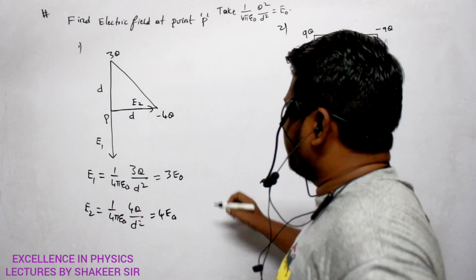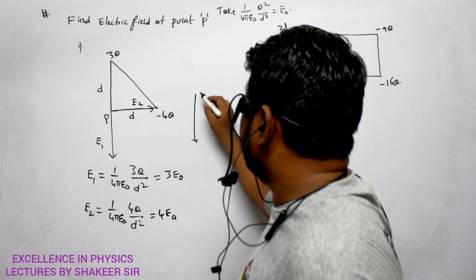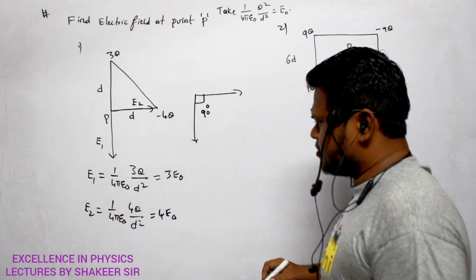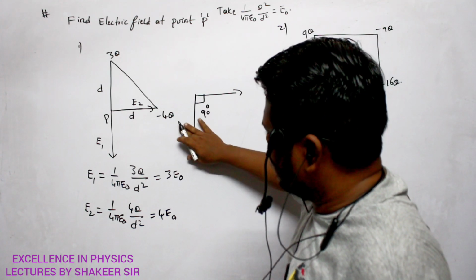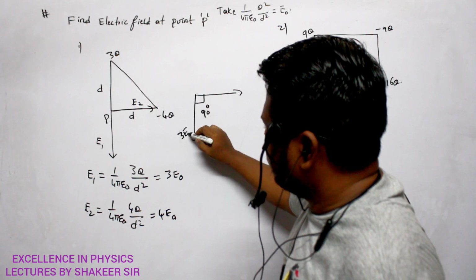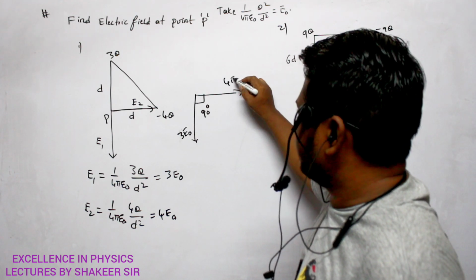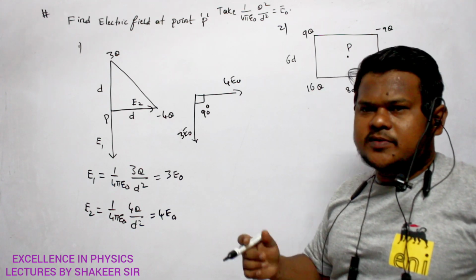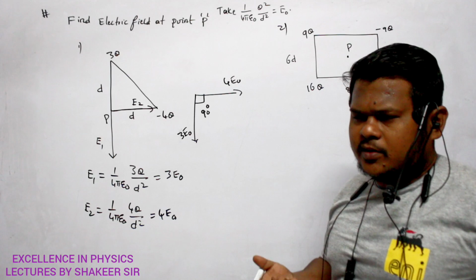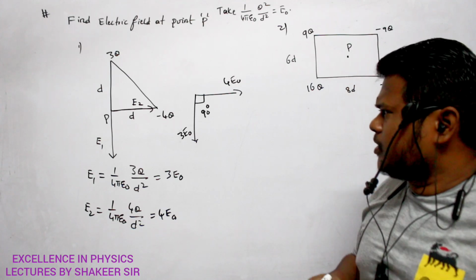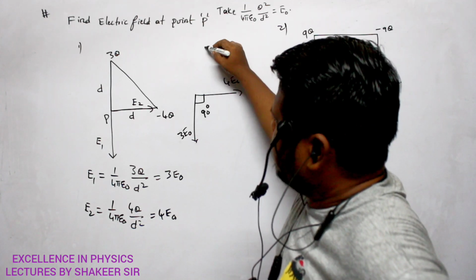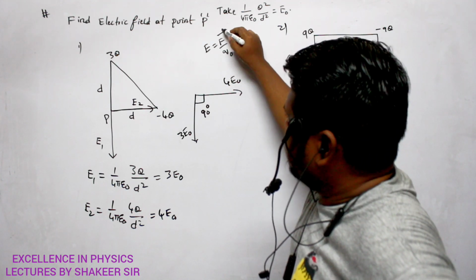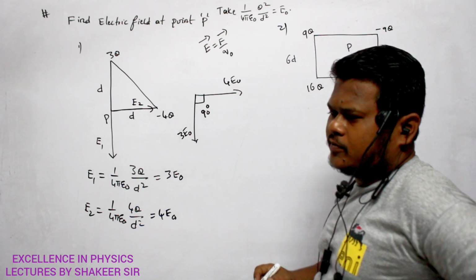Now one electric field is in this direction, another electric field is in this direction, making an angle of 90 degrees. So this is E1, or 3 E naught, and this one is 4 E naught. Then how can I take the resultant of these two? See, electric field is always a vector quantity. Why? Because force is a vector quantity, and electric field is basically the force experienced per unit test charge. So electric field is also a vector quantity.